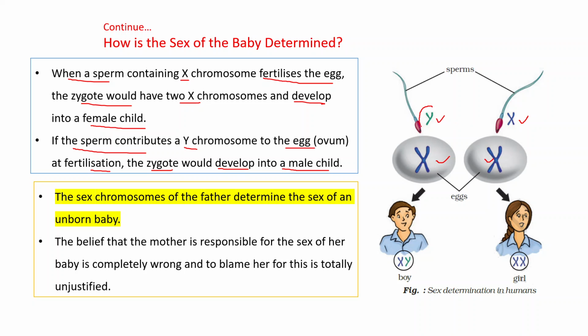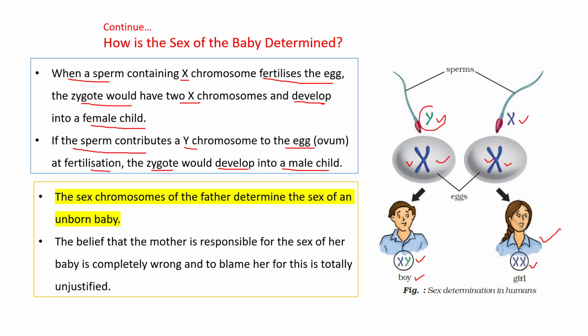When the Y chromosome of a sperm fertilizes the egg, this results in a boy. We will get the XY combination. And when the X chromosome of a sperm fertilizes the egg containing an X chromosome, then we will get the XX combination and this results in a girl. In this way, we can conclude that the male is responsible for determining the sex of the baby.